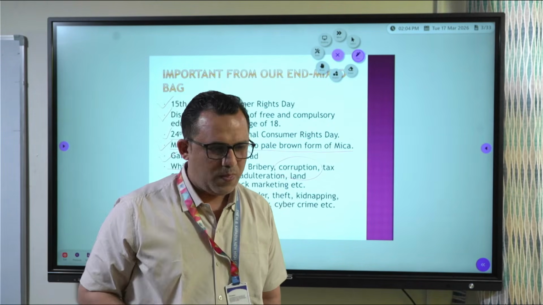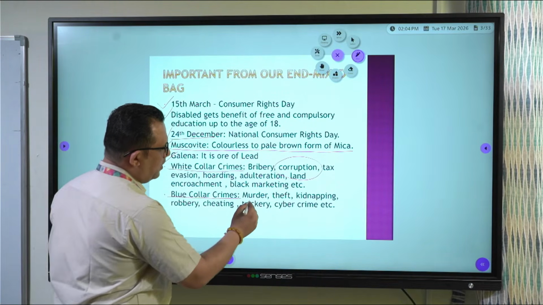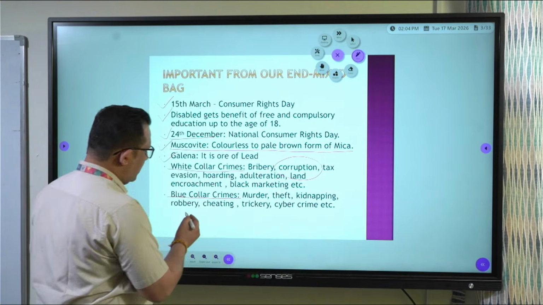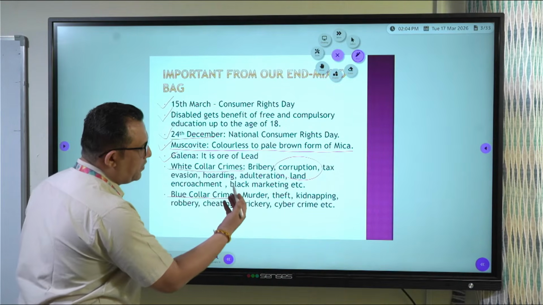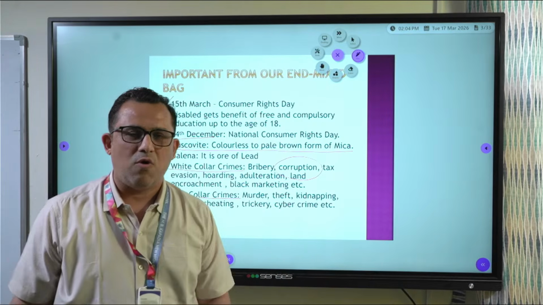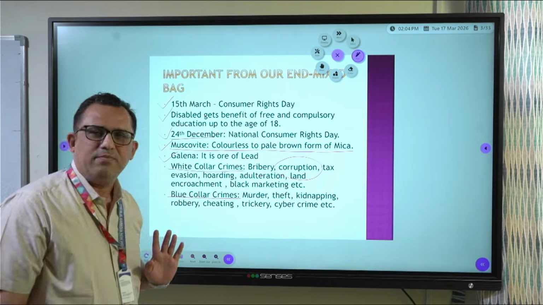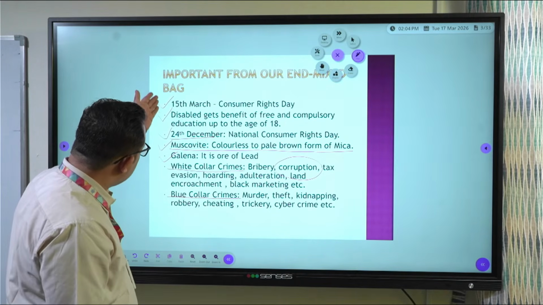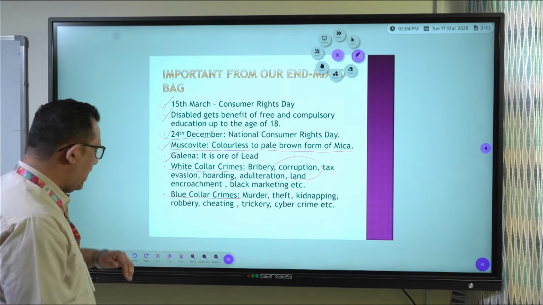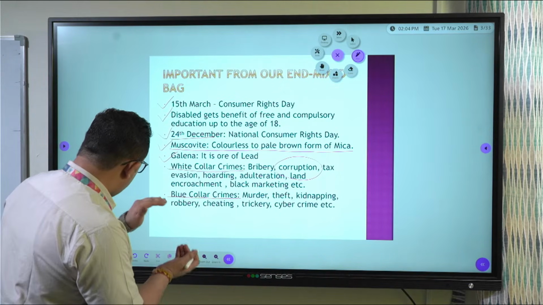That you should know. Apart from that, blue collar crimes are murder, theft, kidnapping, robbery, cheating, trickery, cyber crimes, where somewhat violence is involved. Those are called blue collar crimes. Now, these are some of the objectives. I have one more list of objectives important for you that we are proceeding with.